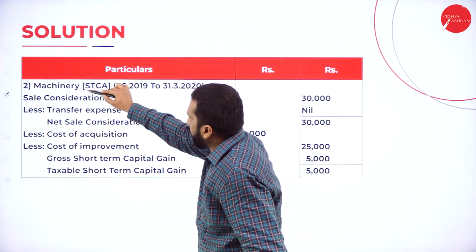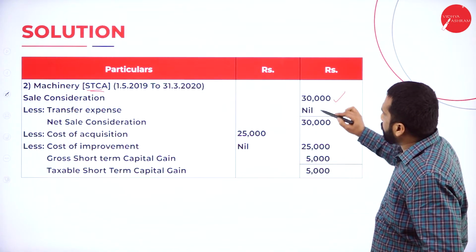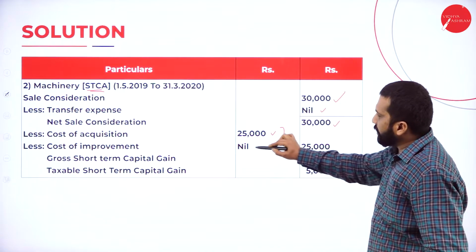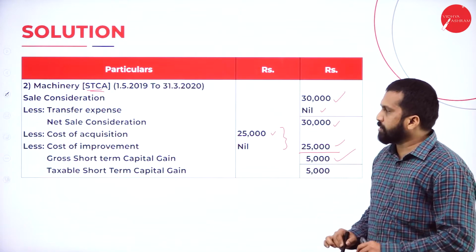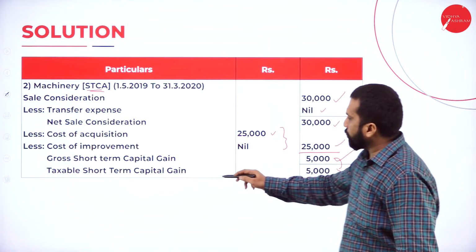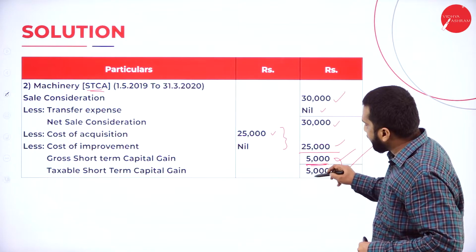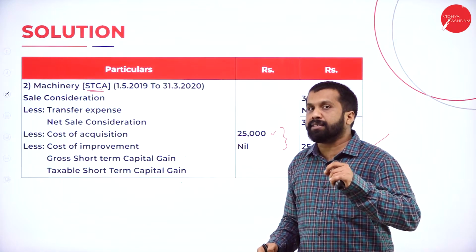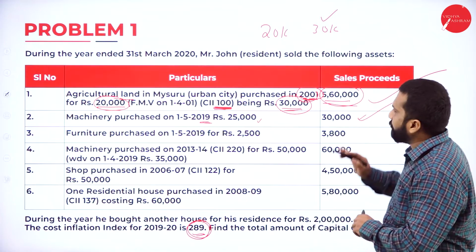I'll go to the answer. Machinery is a short-term capital asset and the selling price is 30. There is no commission you paid. 30,000 minus your cost of 25. There are no improvements. 30 minus 25, 5,000 is your short-term capital gain. The same thing is repeated: your taxable short-term capital gain is 5,000. Hope you are clear. Good. Your second one is easy and we completed.